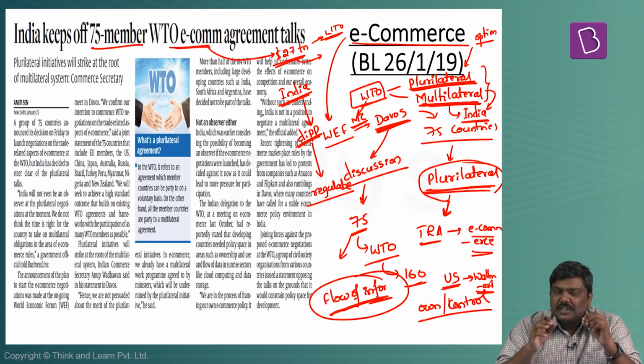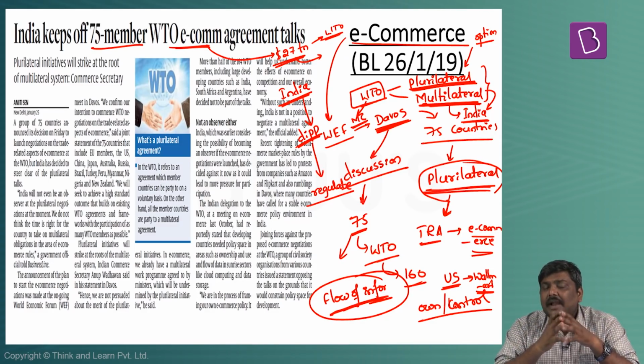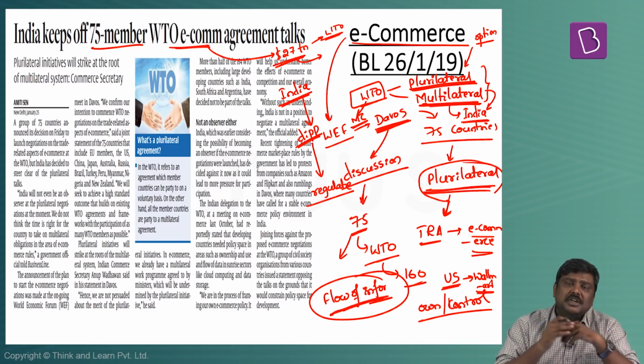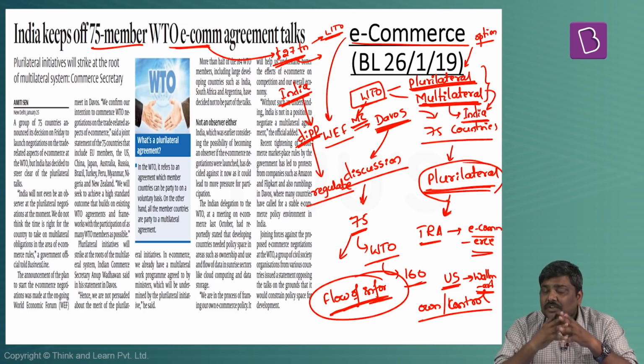They want to reduce the influence of the government on the regulation of the e-commerce sector, and by doing this, they can minimize the cost of operations and increase their profit margins. These are the objectives with which it has been stated that these companies are lobbying for this kind of an agreement.